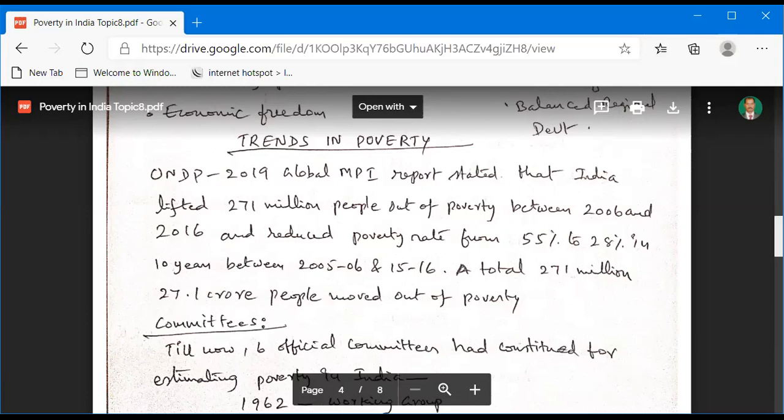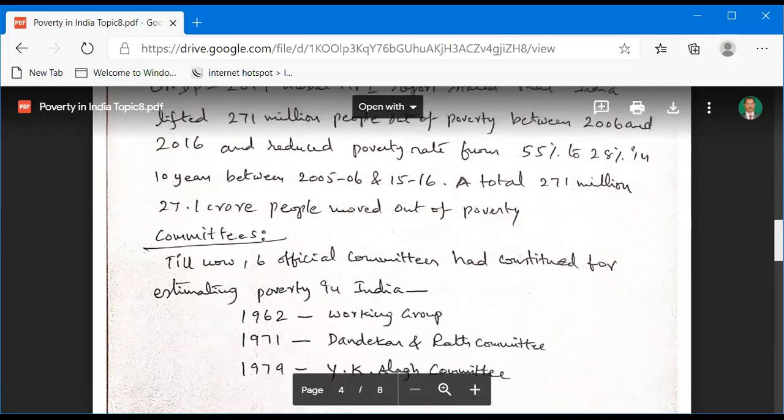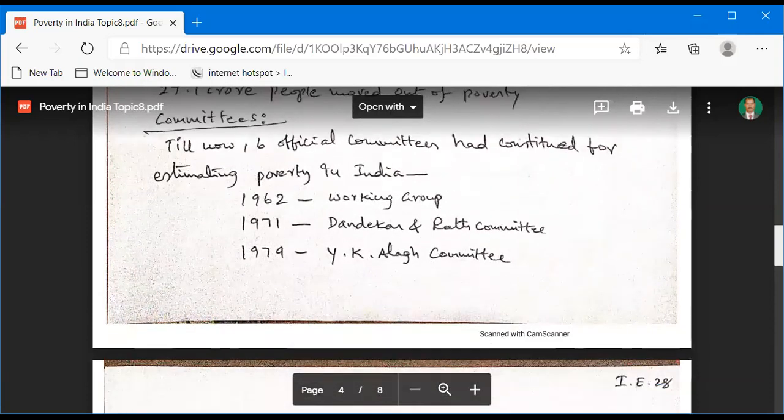And the government of India appointed some committees for observing the poverty situation in India. Till now, 6 official committees have been constituted for estimating poverty in India.